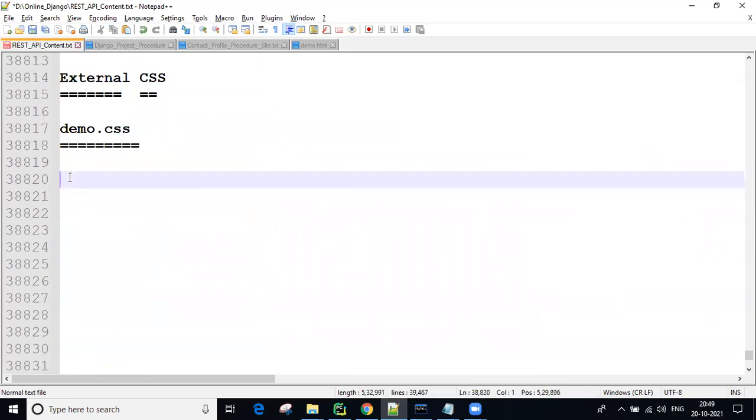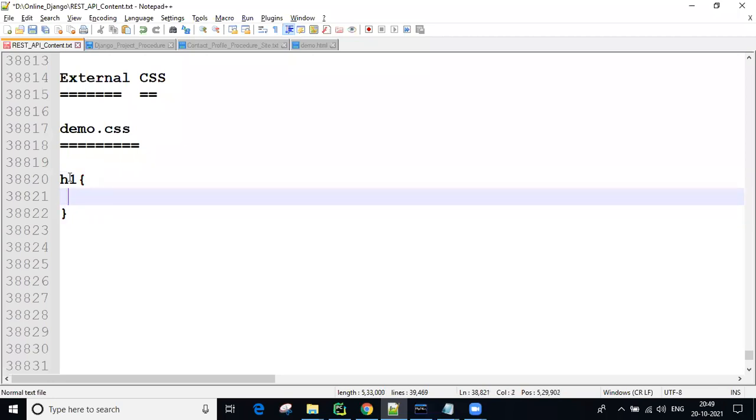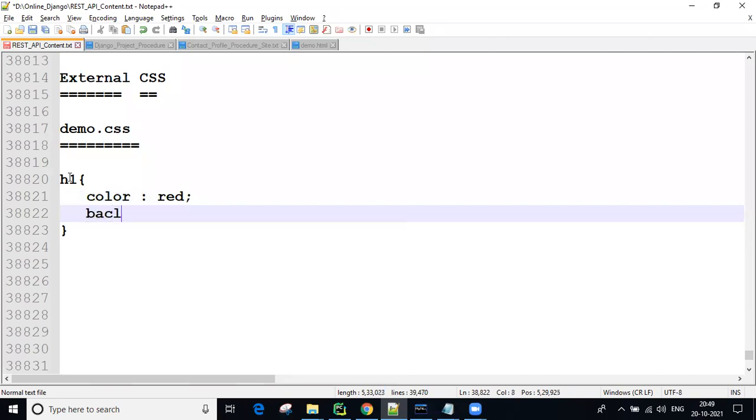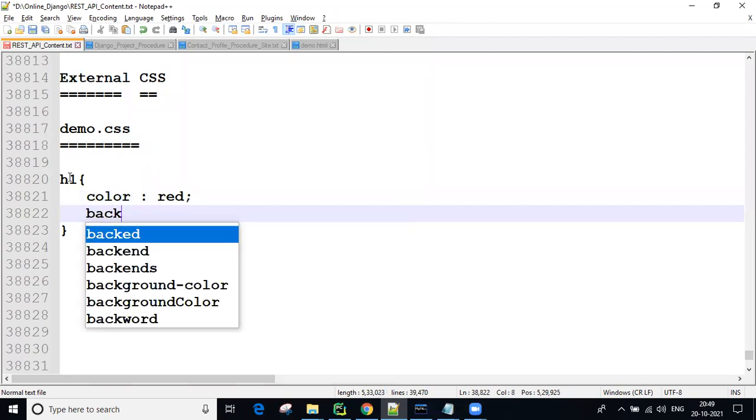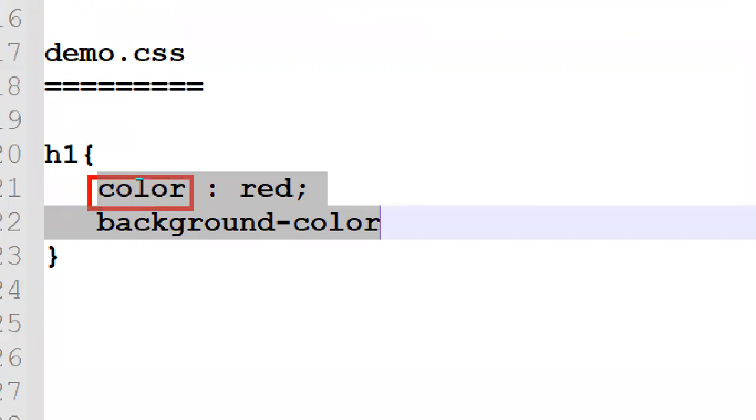Now here you can write the styles. For example, I'm using h1, and for this h1 you can write the styles: color red and background color yellow. I will tell you n number of styles, so don't think it is always just color and background color.